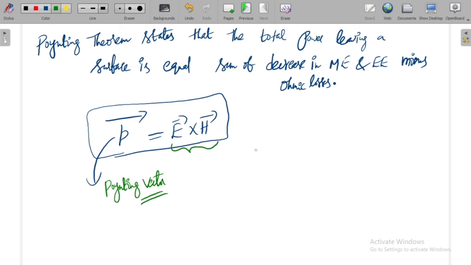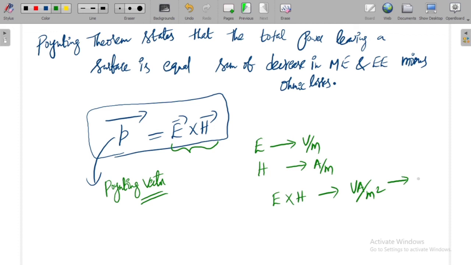Because if you observe, E has the units of volt per meter, whereas H has the units of ampere per meter. So E cross H will have the units of volt ampere per meter square. What is meant by volt ampere?